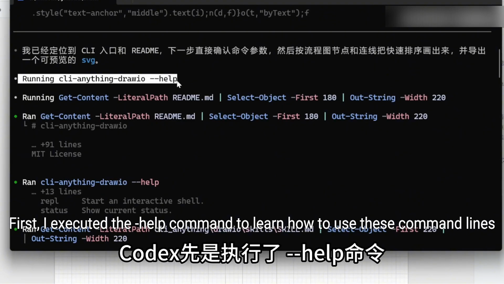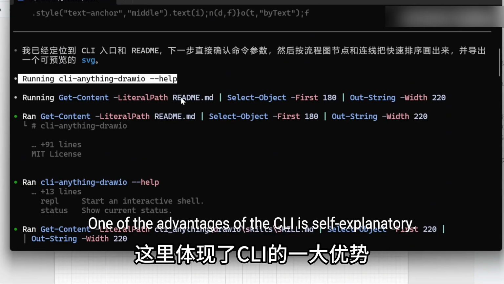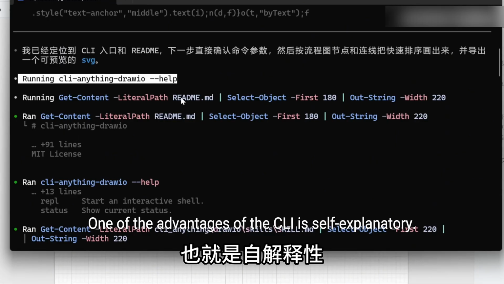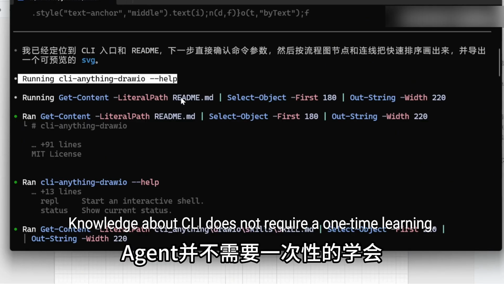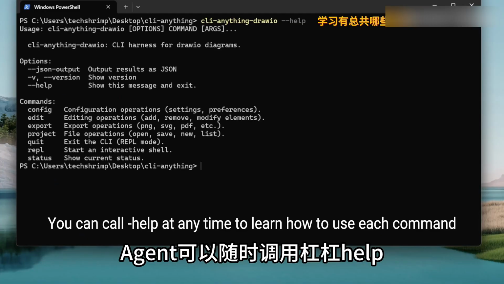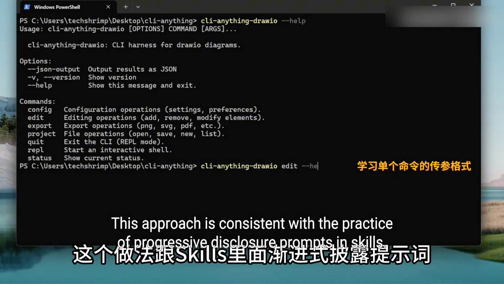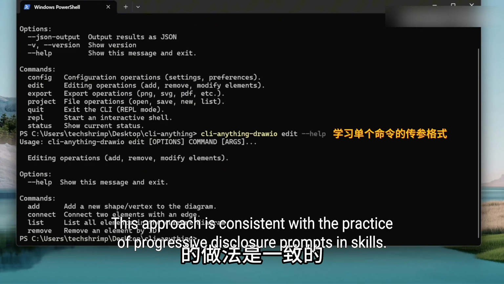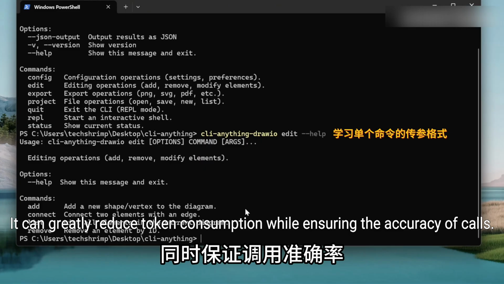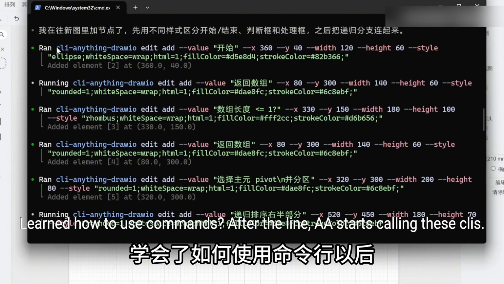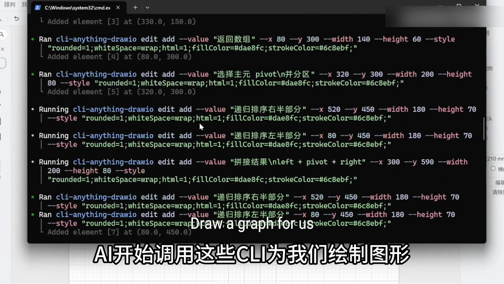First, I executed the help command to learn how to use these command lines. One of the advantages of the CLI is that it is self-explanatory. Knowledge about the CLI does not require one-time learning by the agent. You can call help at any time to learn how to use each command. This approach is consistent with the practice of progressive disclosure in prompts and skills. It can greatly reduce token consumption while ensuring the accuracy of calls. After learning how to use the commands, AI starts calling these CLIs to draw a graph for us.